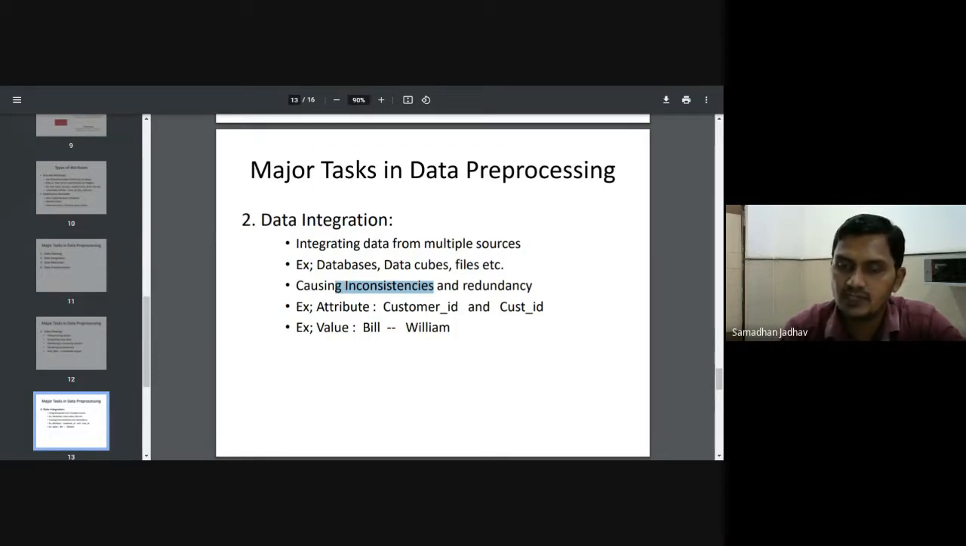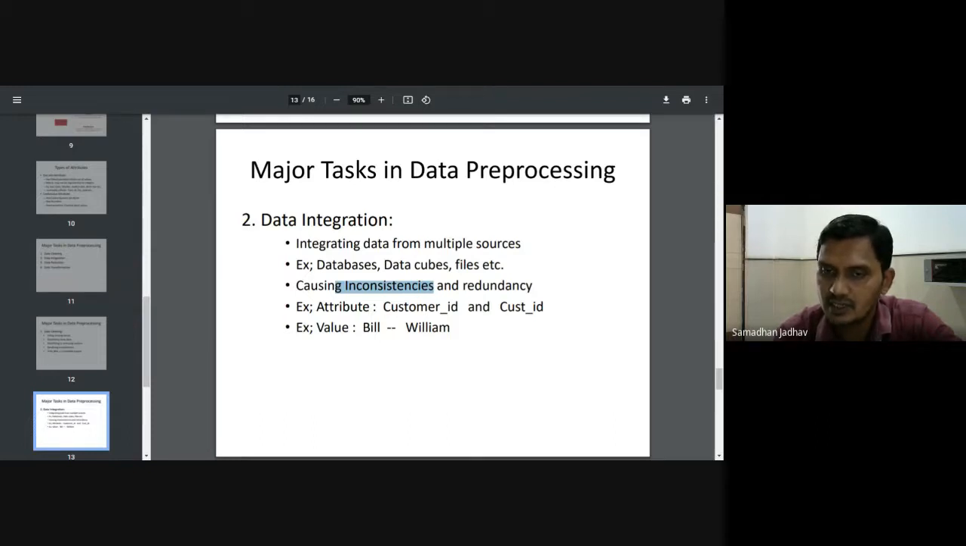And an example of inconsistency is what? Suppose in the height column, one database consists of values in centimeters, and in another database the values are in feet. So that is inconsistent data, because when we merge them, either we consider that value as centimeters or feet. That will lead to inconsistency, right?